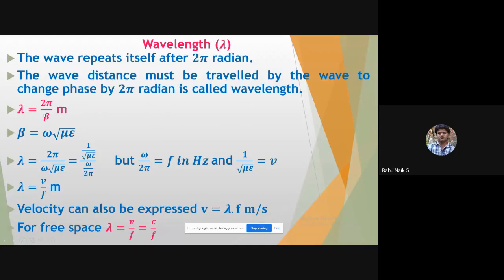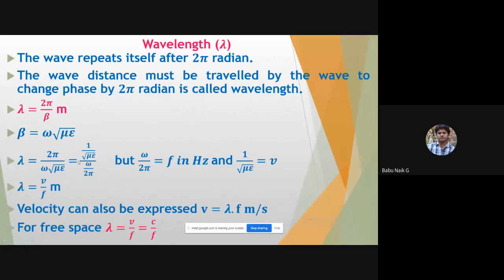So lambda is equal to 2 pi over beta, where beta is the phase constant of the medium in which the wave exists, and beta is equal to omega under root of mu into epsilon.